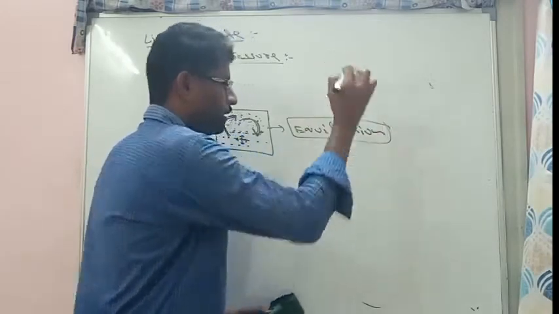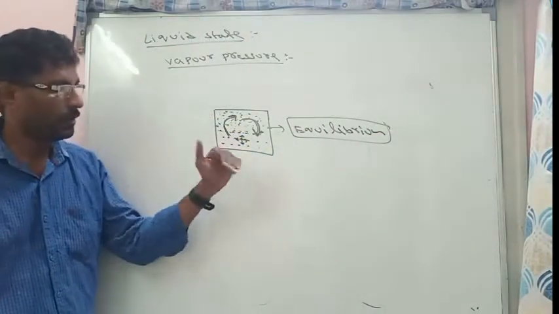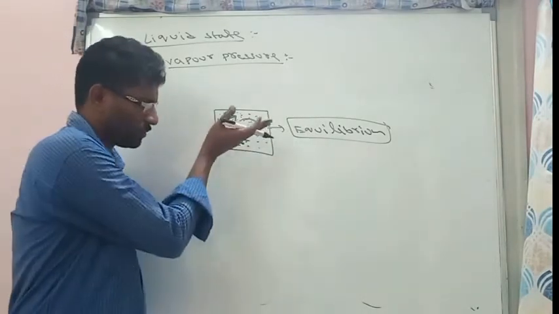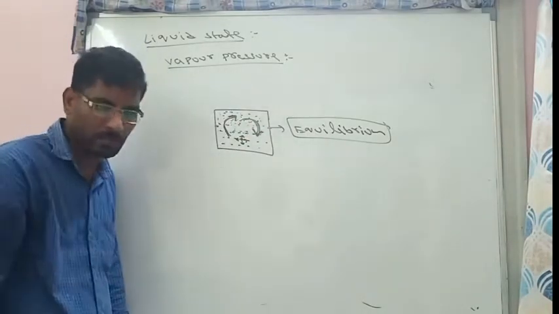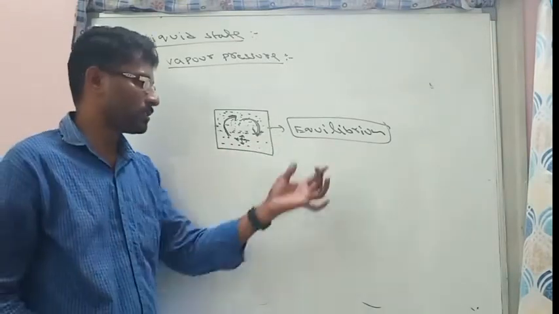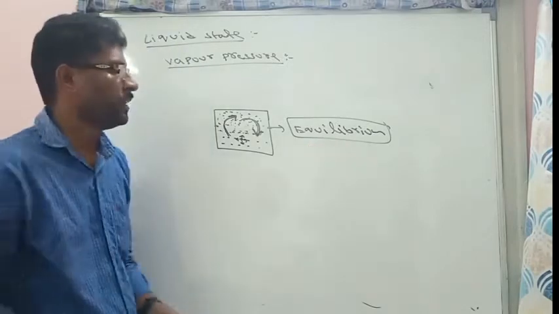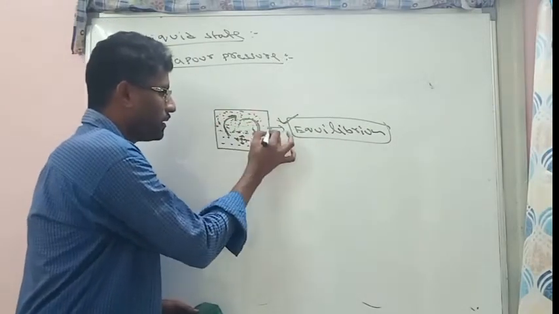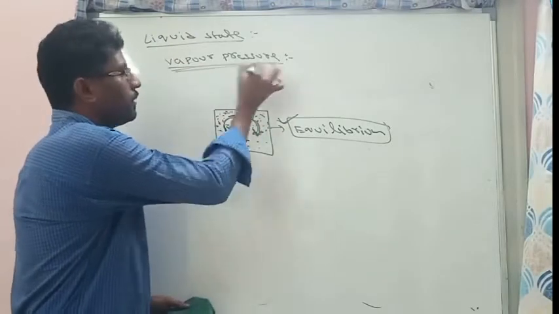Equilibrium is a state where the rate of forward is equal to the rate of backward. So the number of liquid molecules converted to gas must be equal to the number of gas molecules converted into liquid. That state is called equilibrium. At this equilibrium state, the pressure shown by this vapor is called vapor pressure.